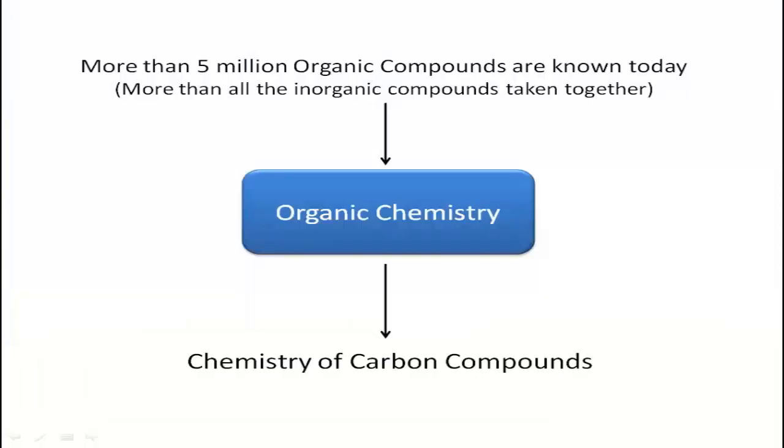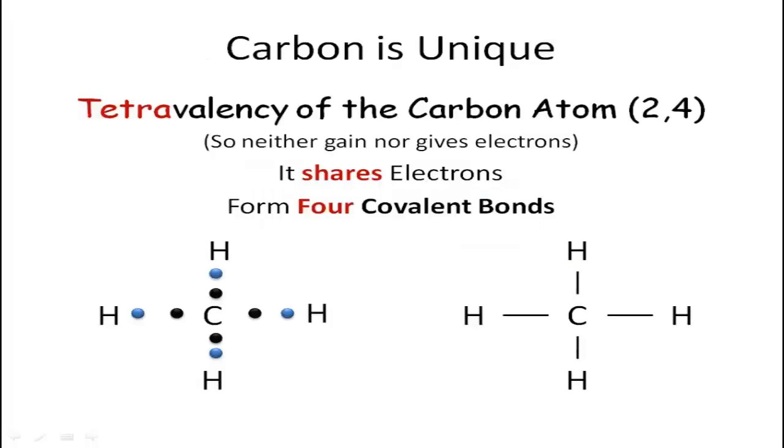So there are more than 5 million organic compounds that we know today. And every year we get to know a couple of hundreds more. So organic chemistry is a very important part of chemistry. Chemistry of carbon compounds is organic chemistry. Carbon is a very unique element.